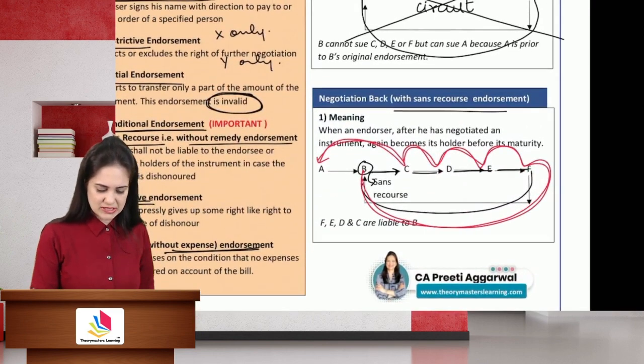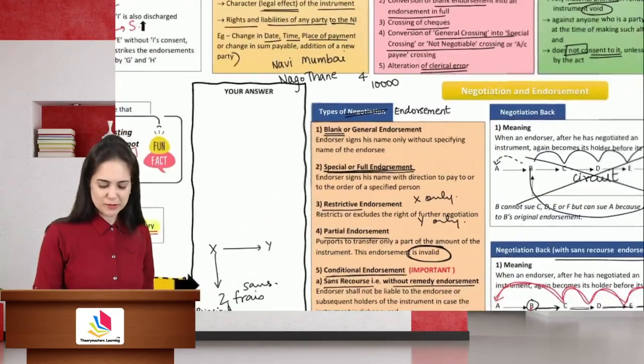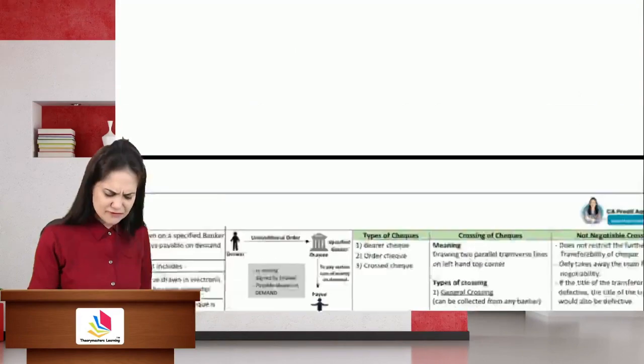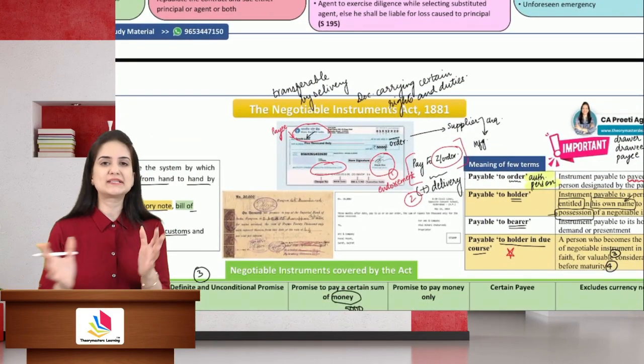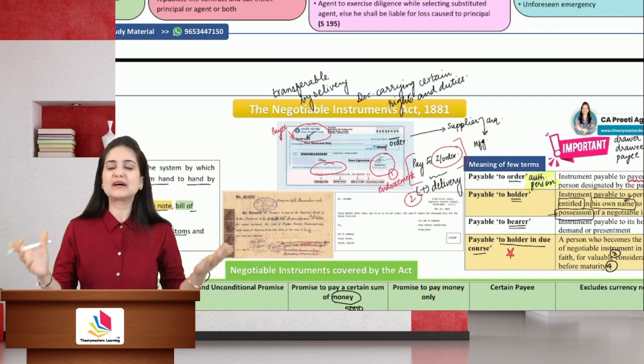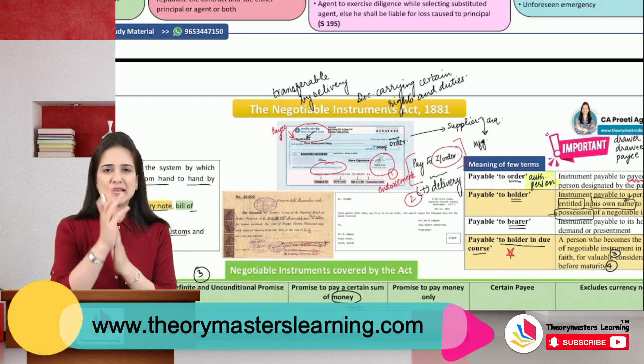And students, with this, we come to an end. Yes, definitely come to an end of the Negotiable Instruments Act. This was a rapid fire revision. Rapid fire last minute revision. I hope you guys enjoyed yourself. There are many other acts also. So without wasting any time, let us move to the other act.